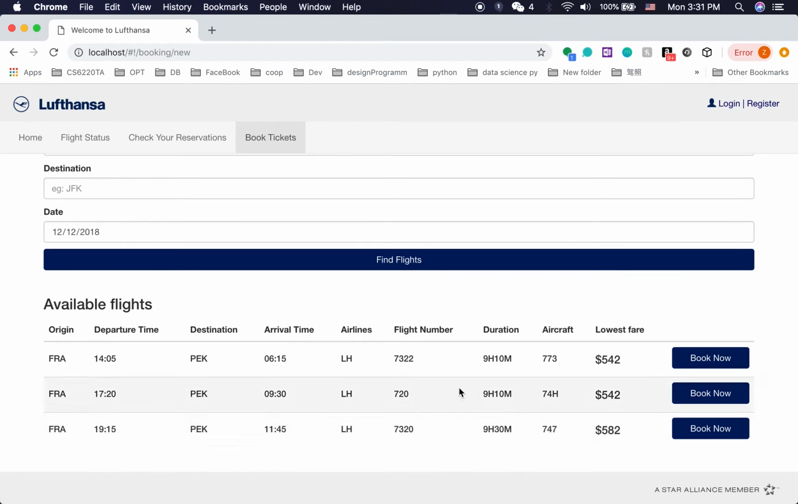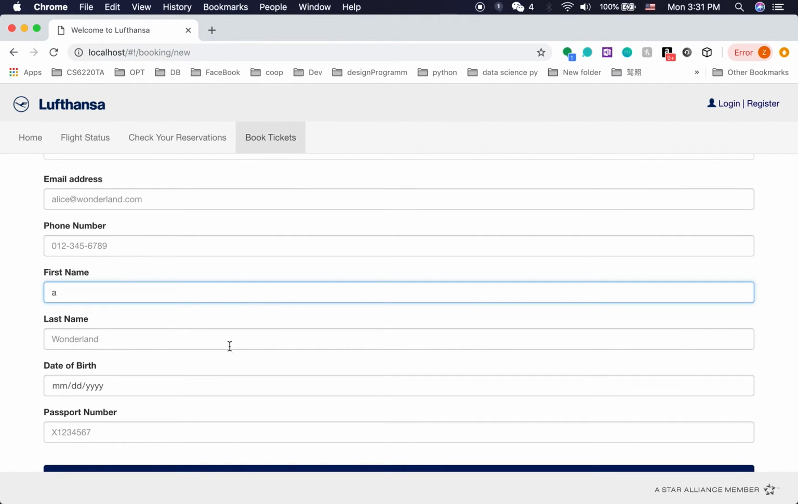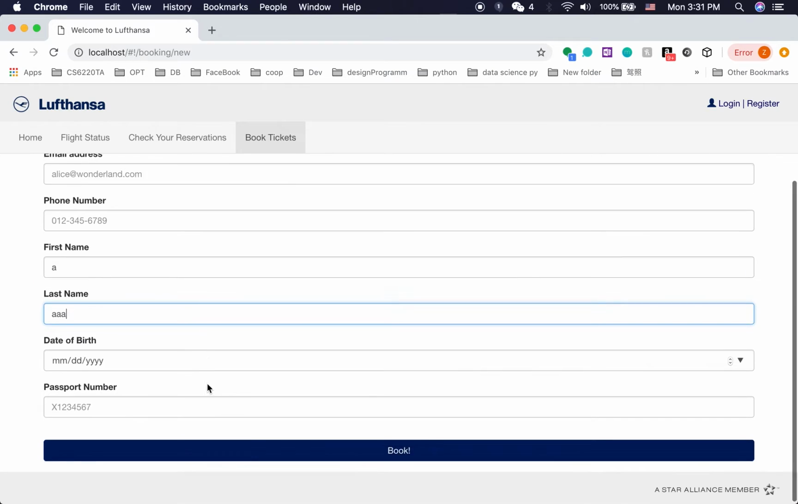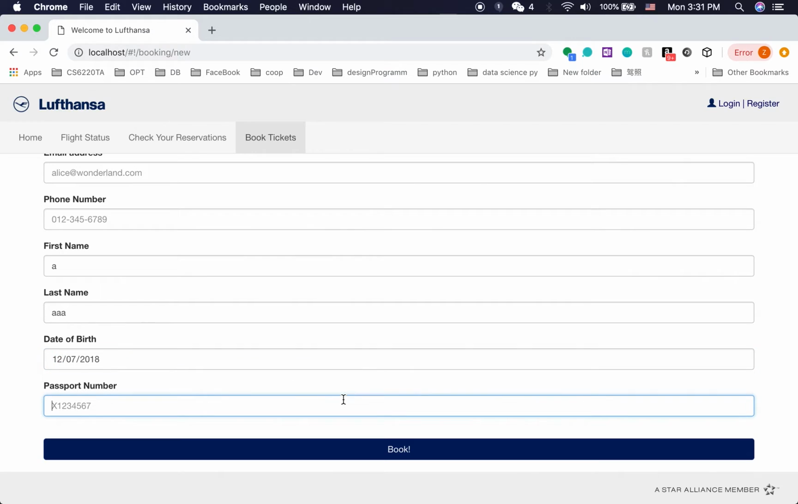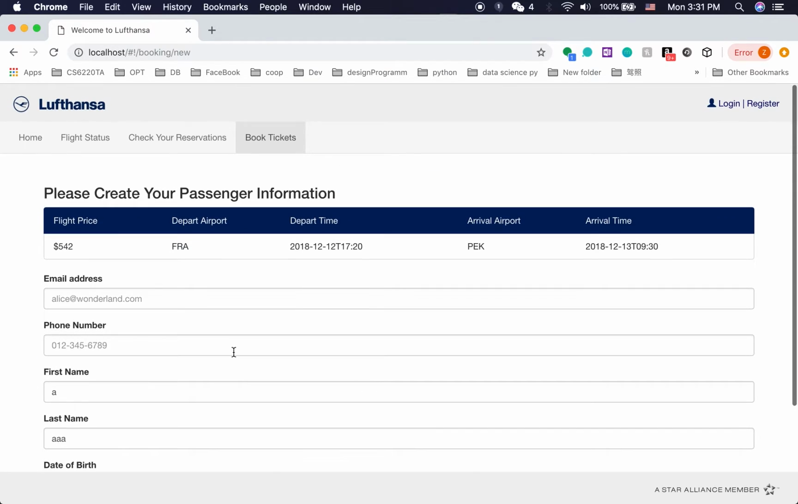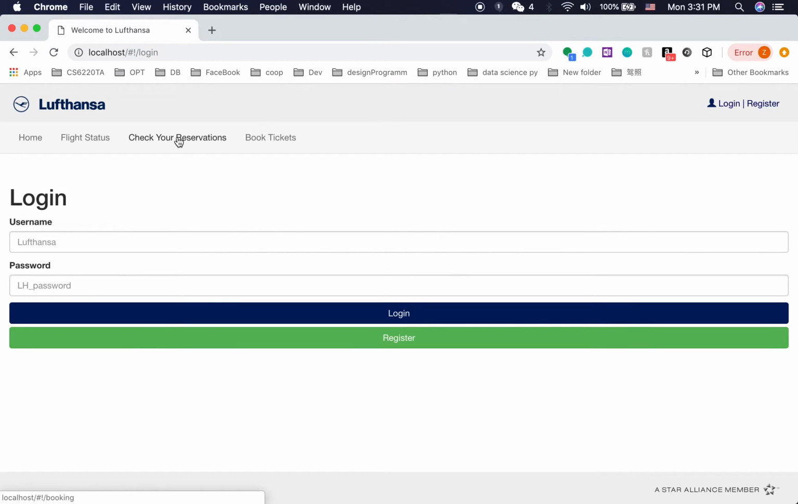Oh, you can also choose another flight. We book this. First name A, last name AA, date of birth, whatever, passport number, a random number, phone number, whatever. Then we book. Okay, as I said, an anonymous user cannot check their reservations, so you have to log in.